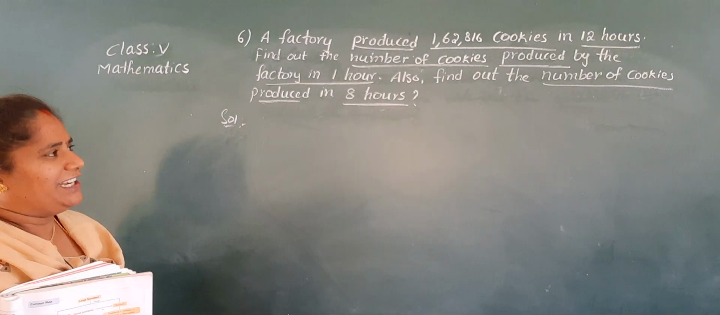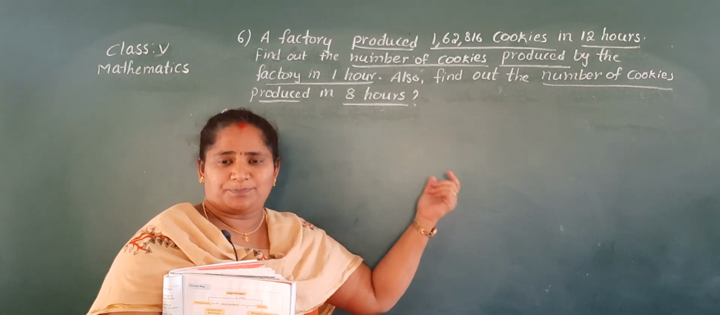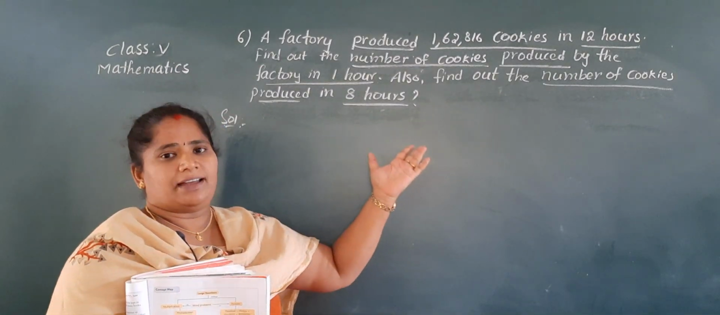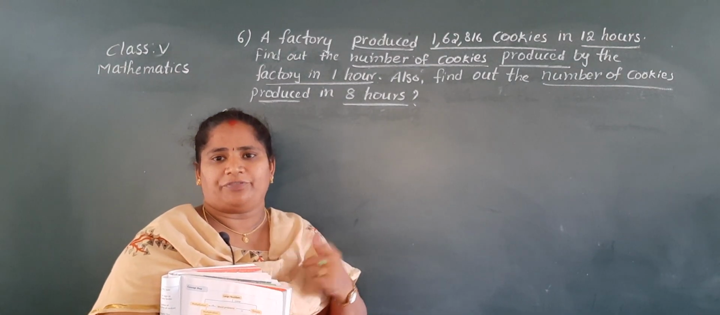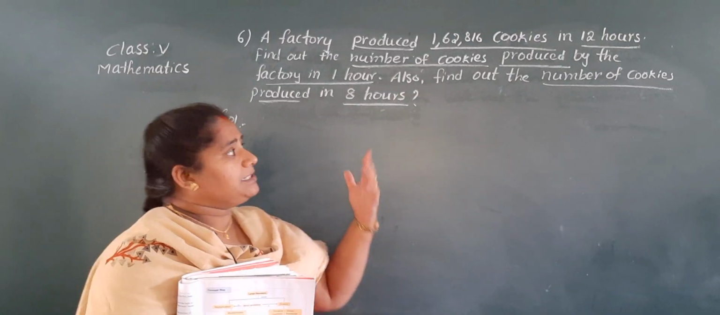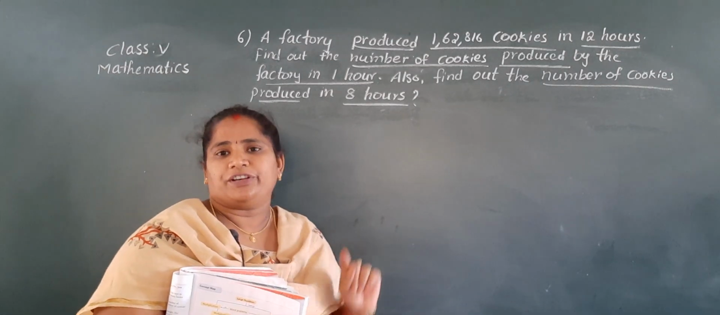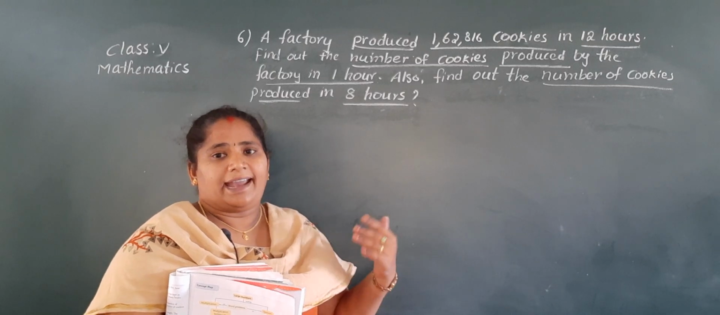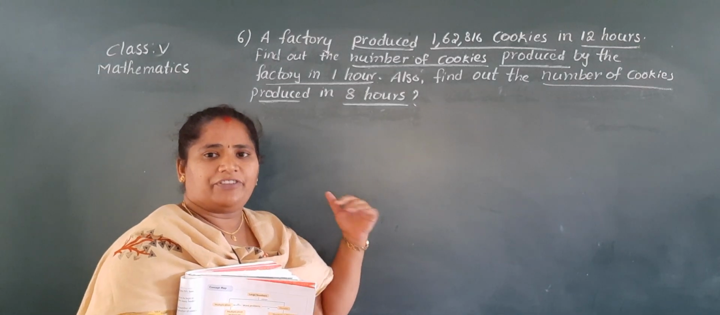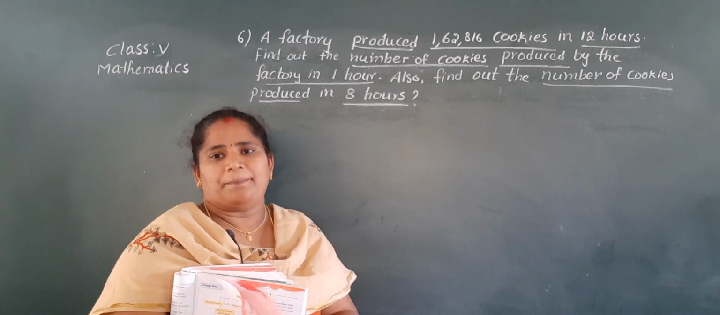So my dear children, here you must be very careful, Nana. What is given in the problem? The number of cookies produced by the factory in 12 hours. So here they have given more quantities. Now we have to find for one quantity. One quantity means here we do division. And also they are asking to find out the number of cookies produced in 8 hours. So first we do division. Again after we find that one hour, they are asking to find that for 8 hours. If one item is given and we have to find more items, we do multiplication.